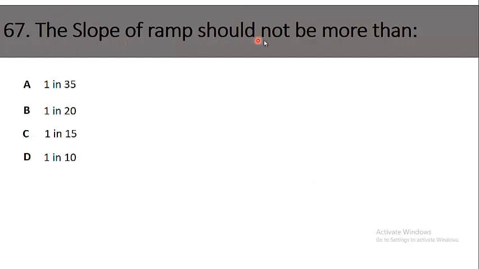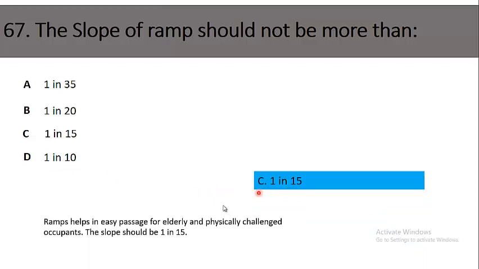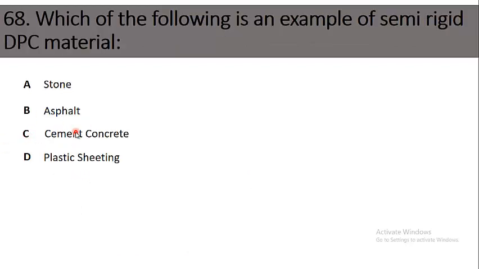67. The slope of ramp should not be more than: 1 in 35, 1 in 20, 1 in 15, 1 in 10. This slope should be minimum, so the right option is 1 in 15. Because ramps help in easy passage for elderly and physically challenged occupants, the slope should be 1 in 15. The right option is option C.